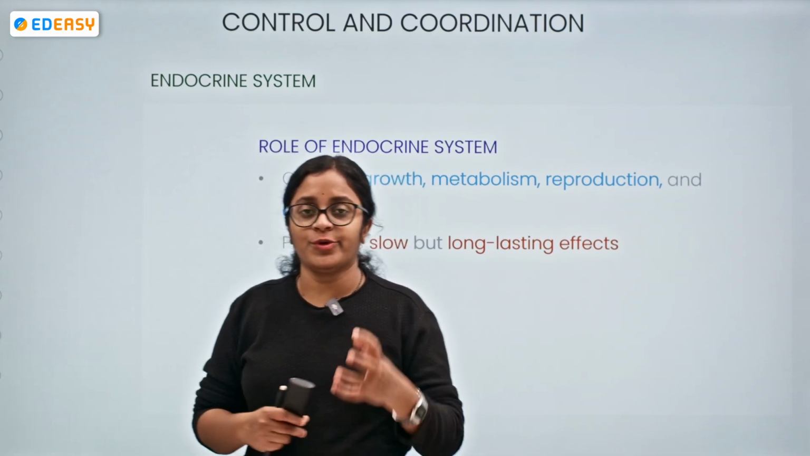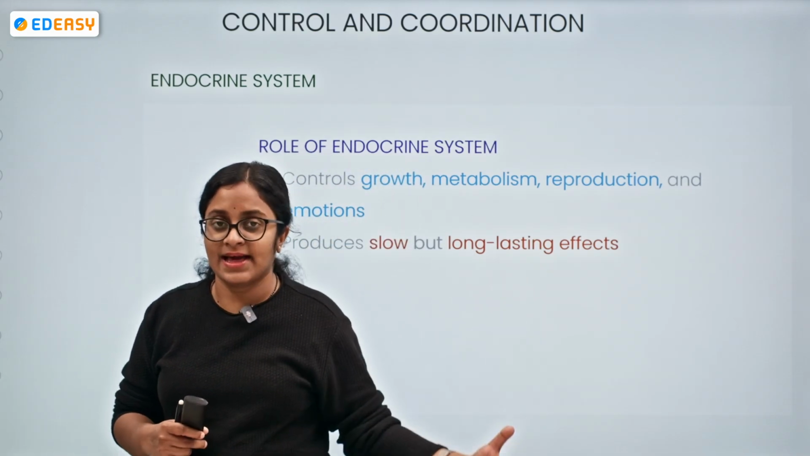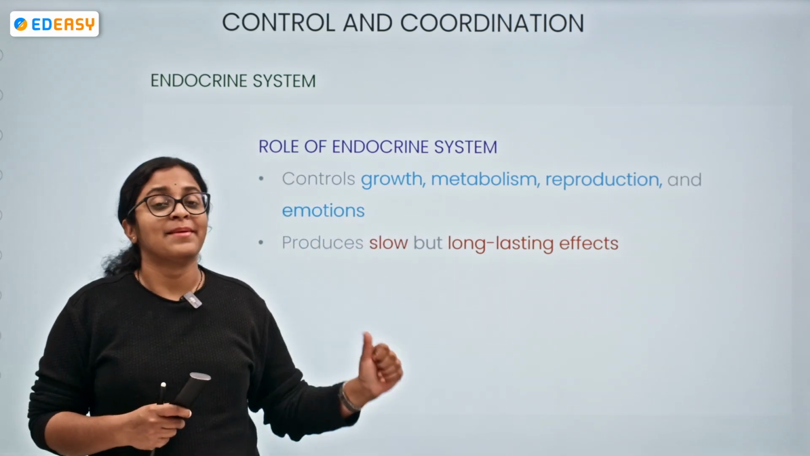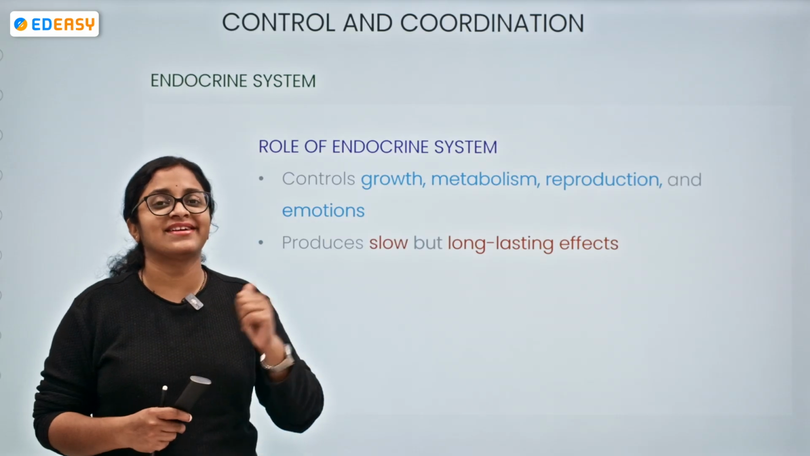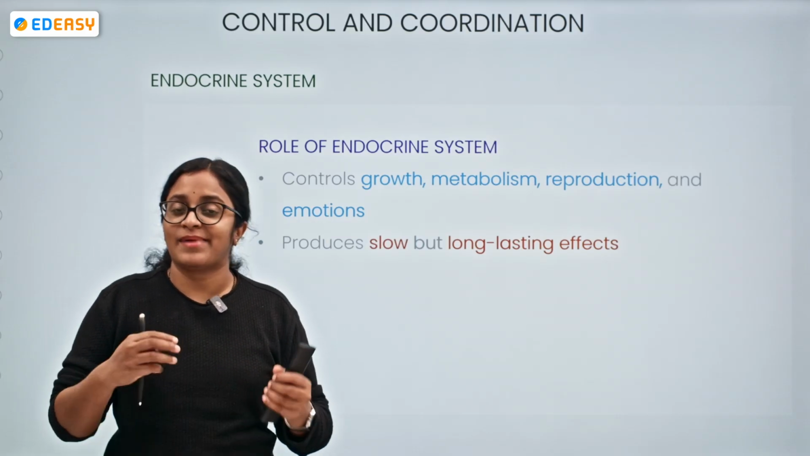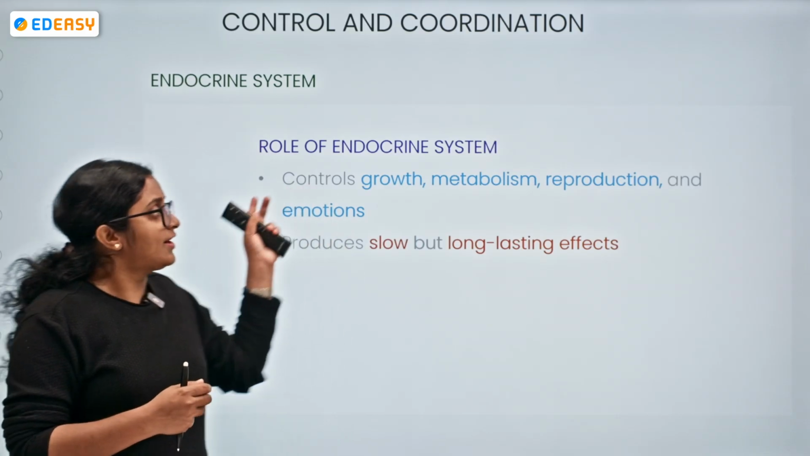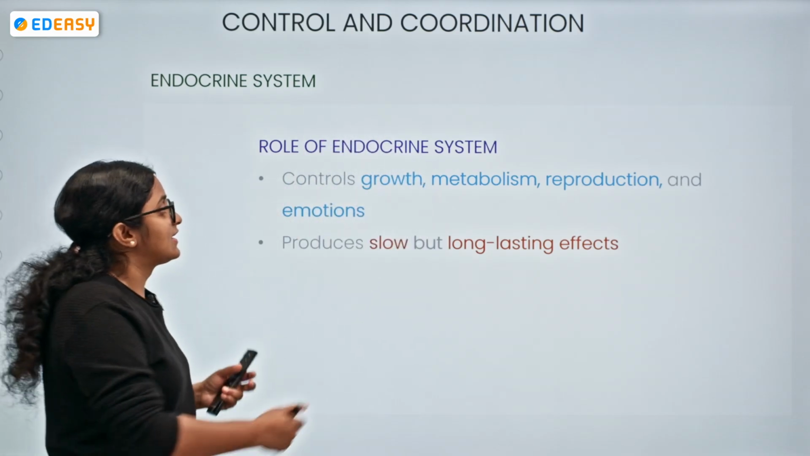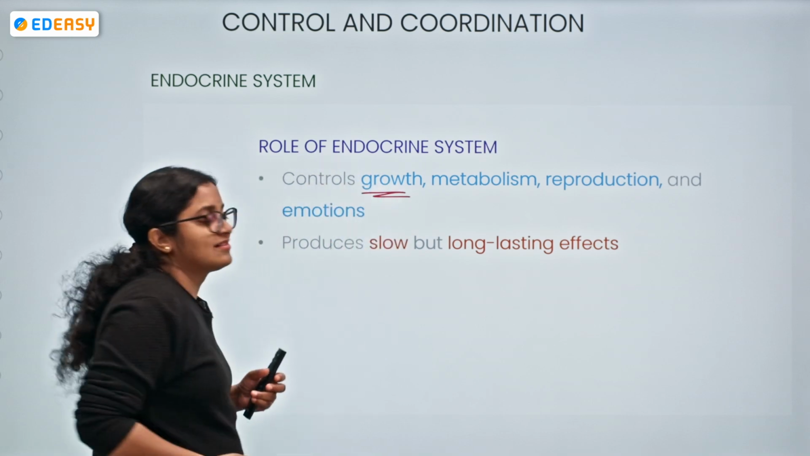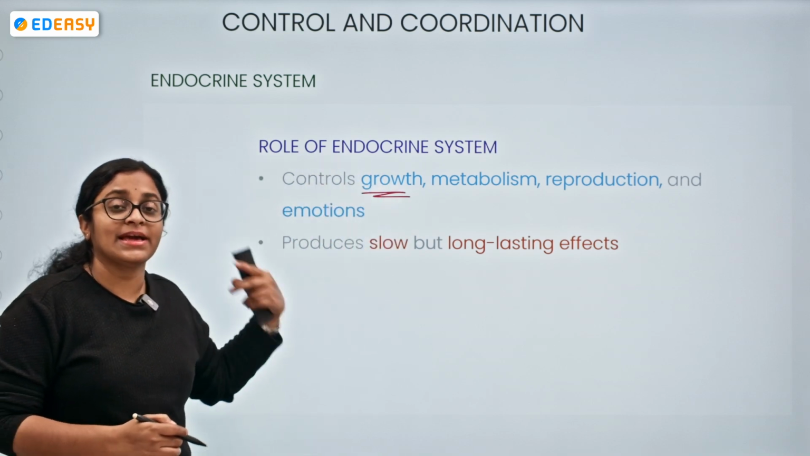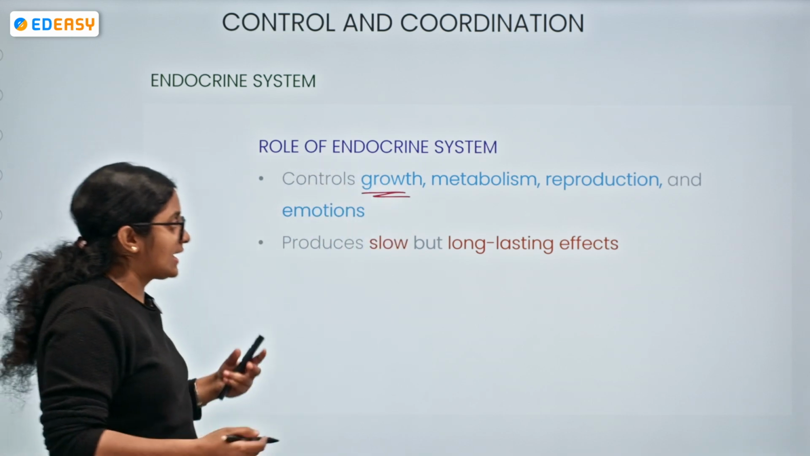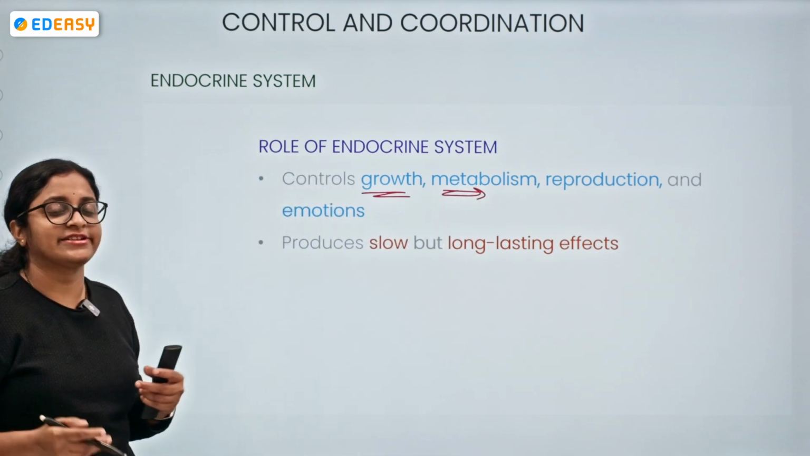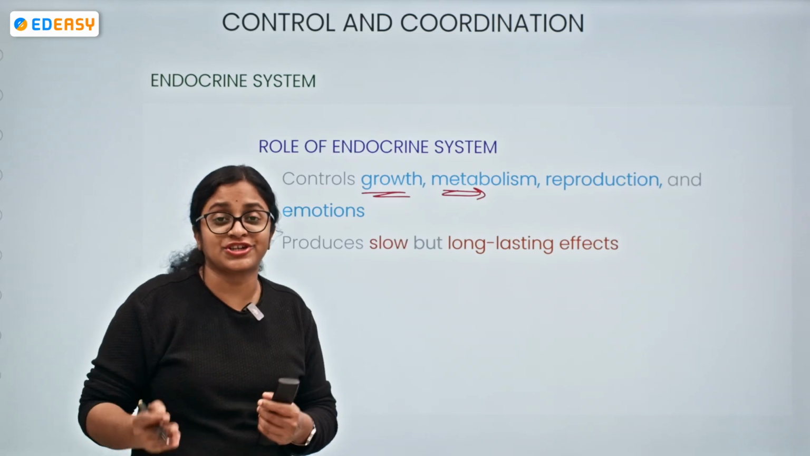Now moving on, what might be the role of the endocrine system then? Of course, we know the endocrine system will be releasing the hormones. The hormones will regulate the various body functions. But what are the body functions being regulated by the hormones, by the endocrine system? What does it do? It controls growth. It also controls various metabolic pathways occurring within us. Metabolism, reproduction. It is also a controller of reproduction.